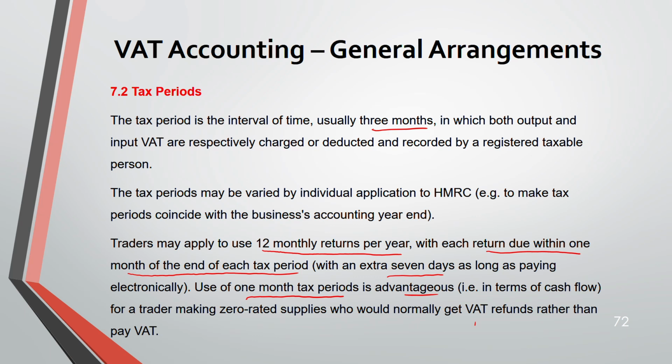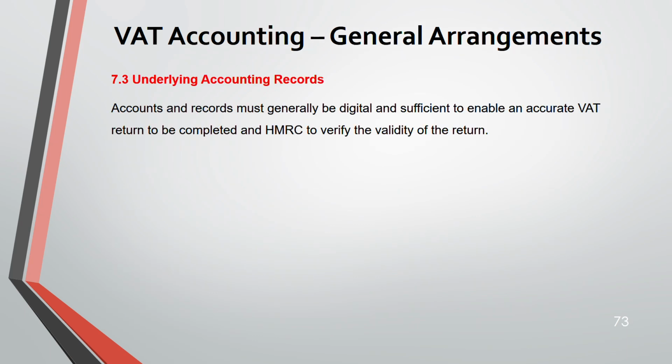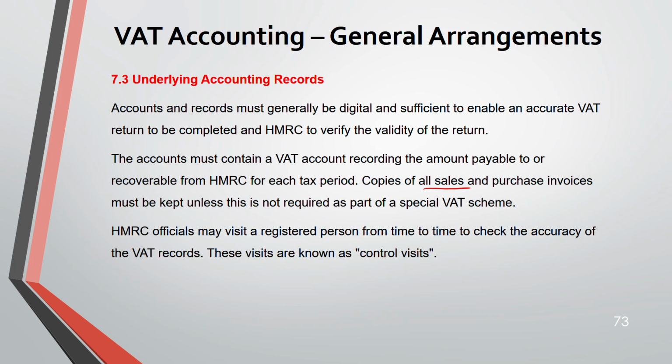Okay. Now, what are the accounting records? They must generally be digital, all your records and accounts, and they should be sufficient to enable you to complete an accurate VAT return. The account must contain a VAT account recording the amount payable or recoverable from HMRC for each tax period. And you should keep copies of all your sales and purchase invoices. HMRC officials may visit a registered person from time to time to check the accuracy of their VAT records. This is known as a control visit.